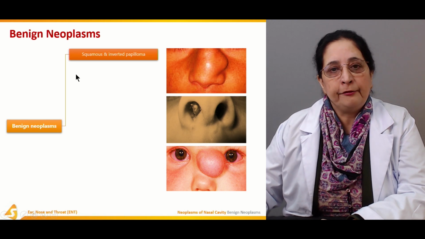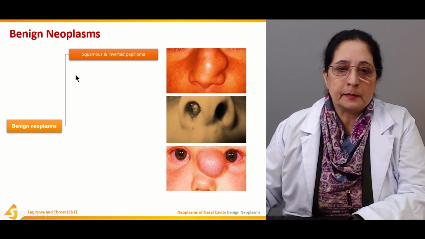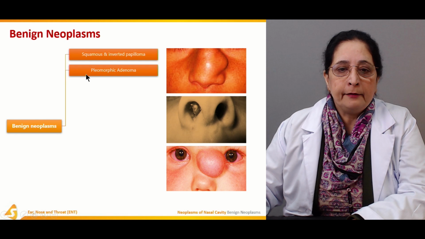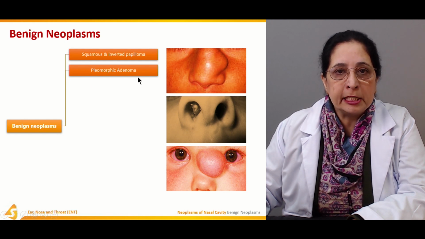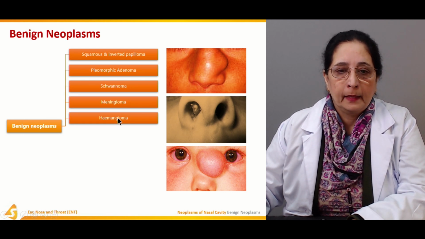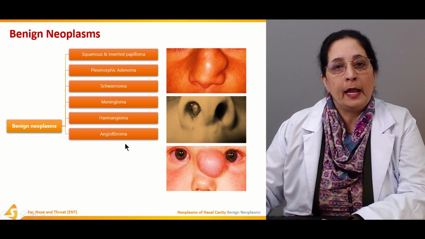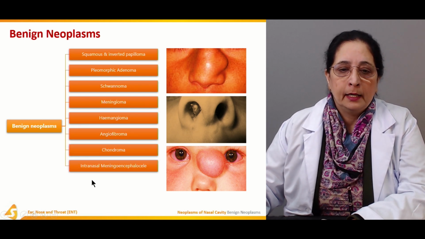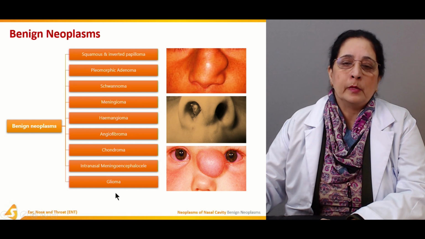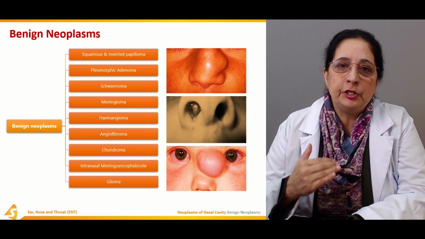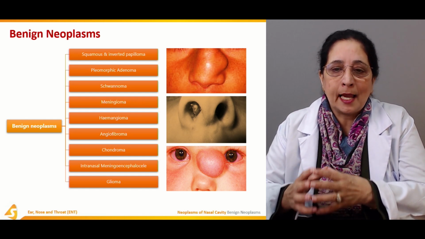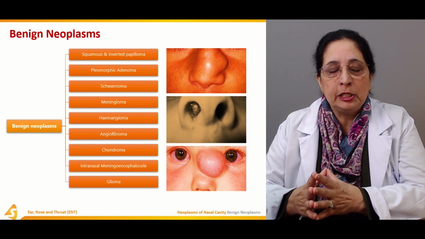Different types of the benign neoplasm are the squamous and inverted papilloma, then we have pleomorphic adenoma, Schwannoma, meningioma, haemangioma, angiofibroma, chondroma, intranasal meningoencephalocele, and gliomas. So all these are the different benign tumors of the nasal cavity and give us the idea of the site of origin of these benign tumors also.